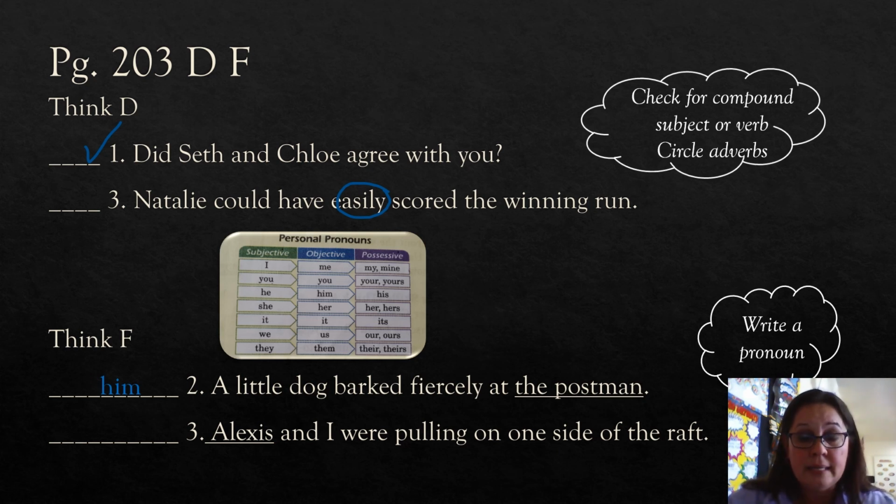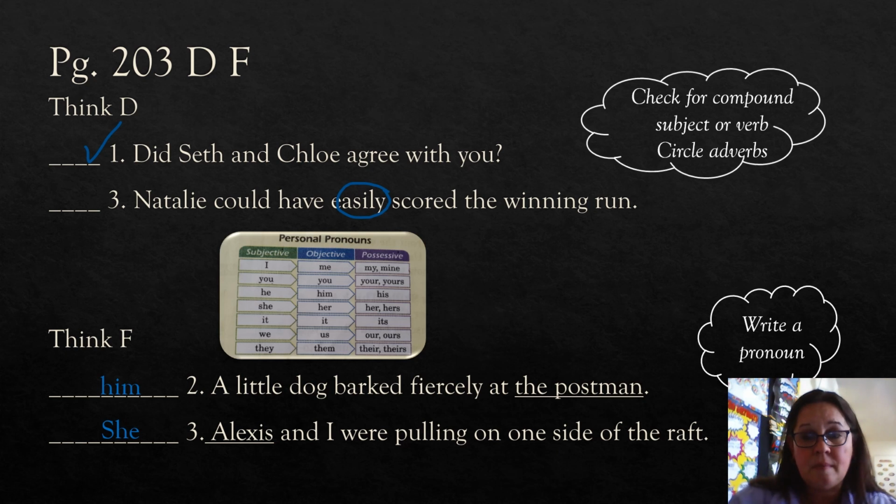Then number 3, it says, Alexis and I were pulling on one side of the raft. Well, what are we going to do there? Okay, we're talking about Alexis. We're talking about another. Are we going to say her and I pulling on one side of the raft, or are we going to say she and I? Well, she and I is your best bet. So let's stick it in there.